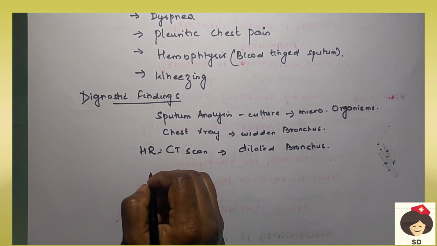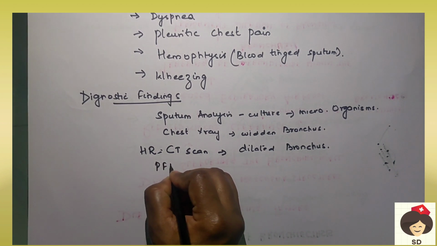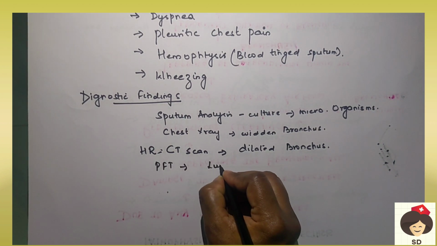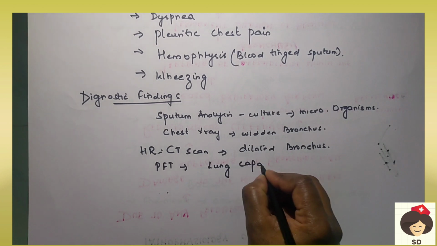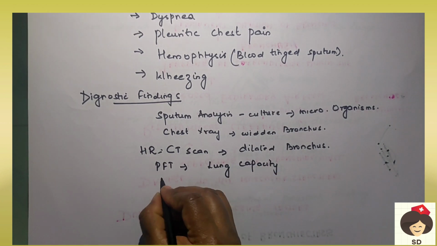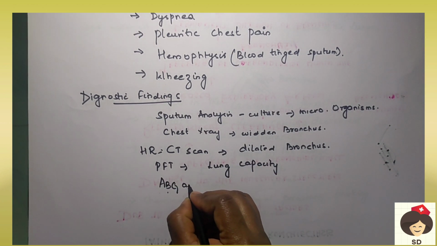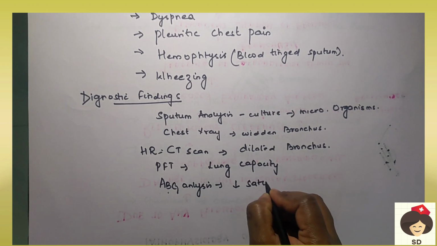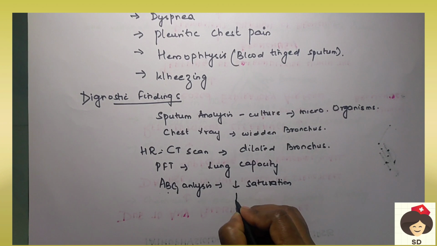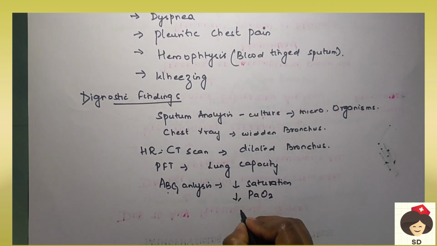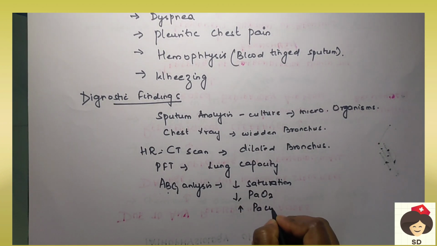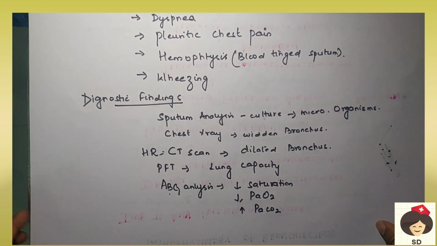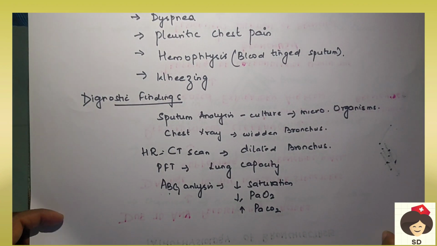And next, the pulmonary function test. In the pulmonary function test you can see the lung capacity. In the same way, ABG analysis will be done on the blood, which will show decreased oxygen saturation, that is hypoxemia, and increased carbon dioxide, which is hypercapnia. All this you can find in the diagnostic findings.